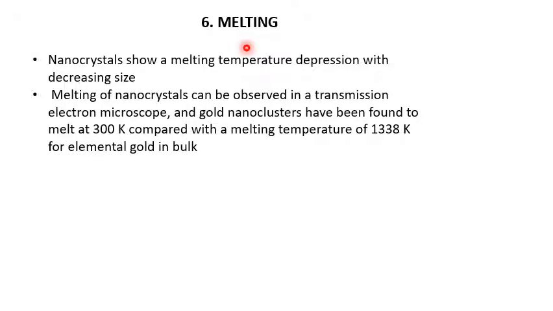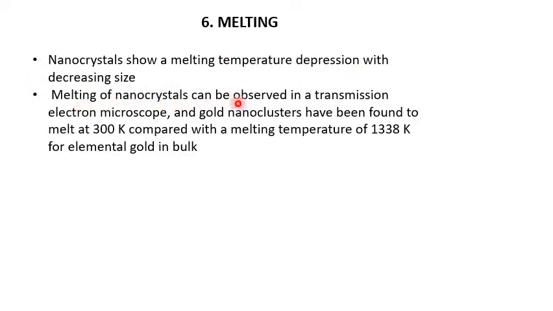Another property of nanomaterials is melting. Nanocrystals show melting temperature depression. The melting point of a nanocrystal is low compared to bulk materials, and when the particle size is decreased, the melting point decreases.